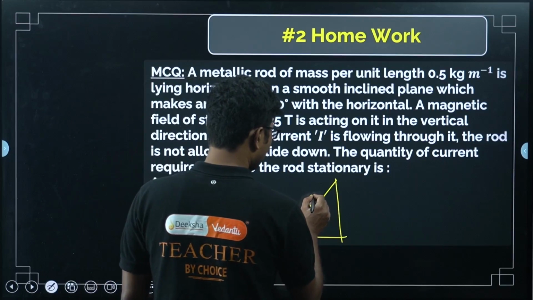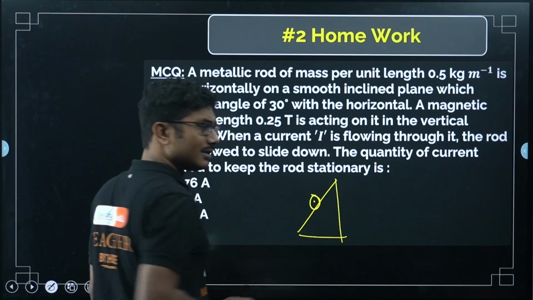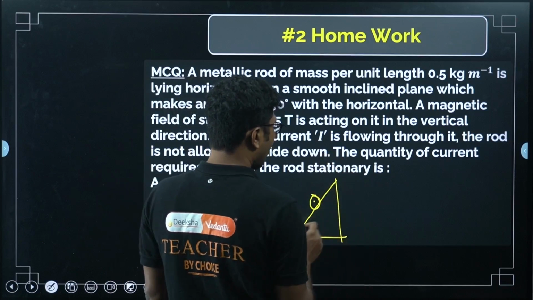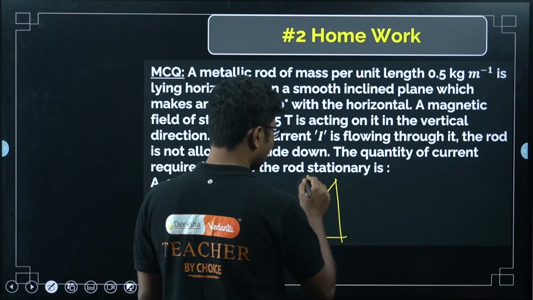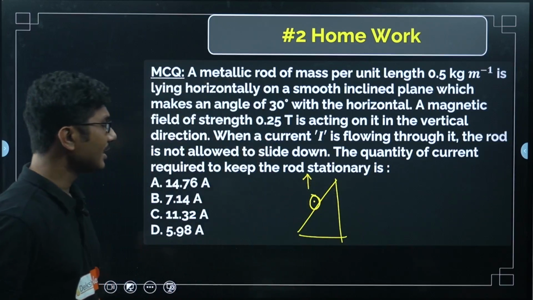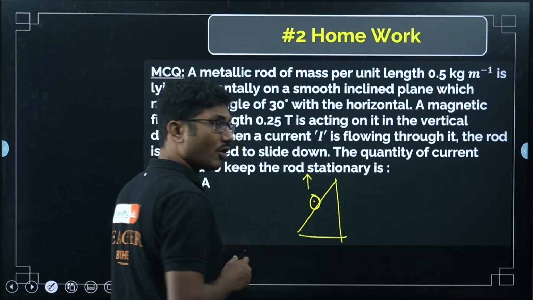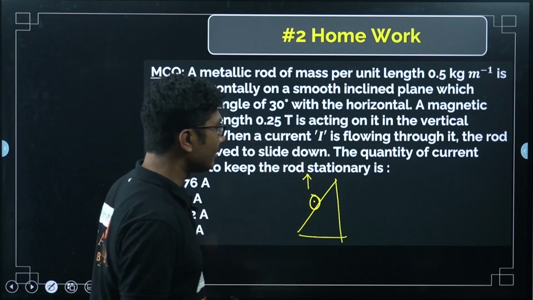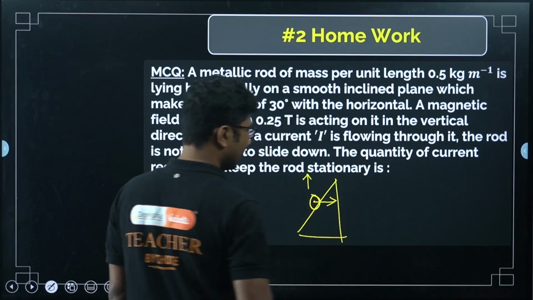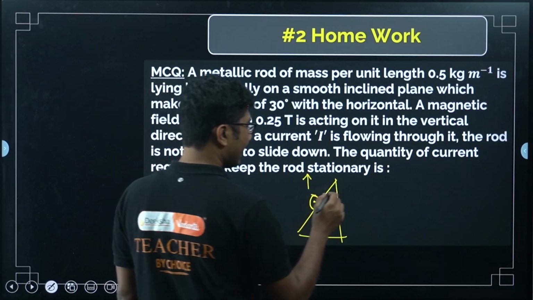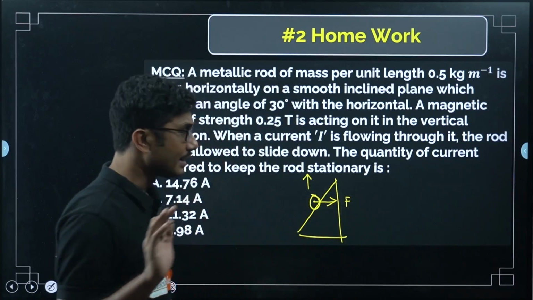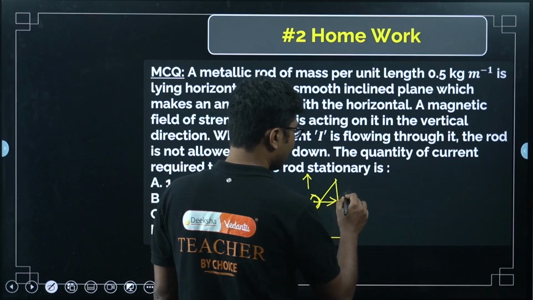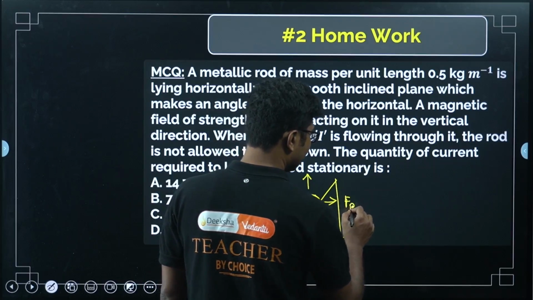So, suppose the current is flowing into the paper, into the plane. Now, we know that the magnetic field is in the vertical direction. So, the magnetic field is in this direction, into the paper upside. If you apply the left hand rule, the magnetic field will be on this side, so the magnetic force will be on this side, by the cross product. Either you can use the left hand rule or the cross product rule, whatever you use, you will see that the force acting on this wire is in this direction.